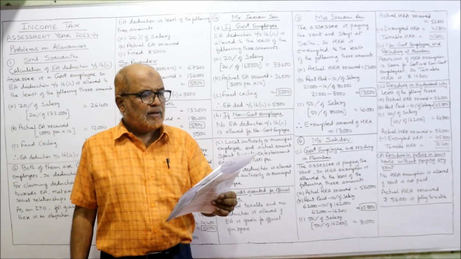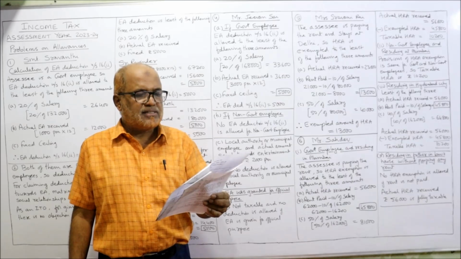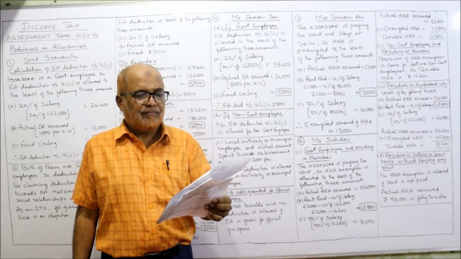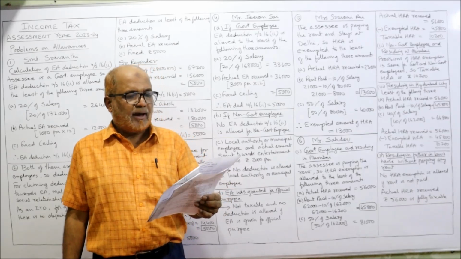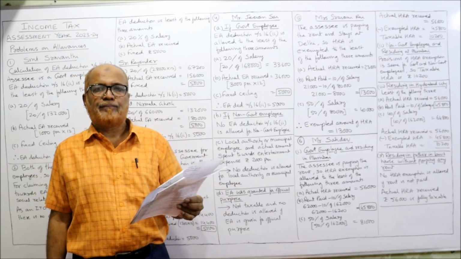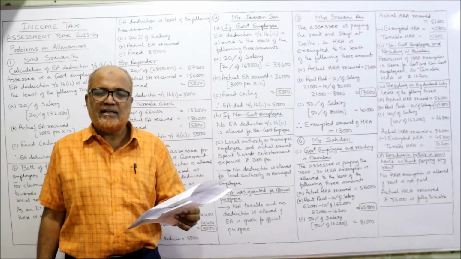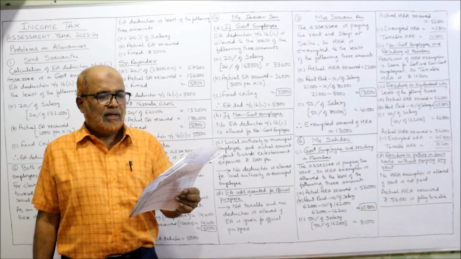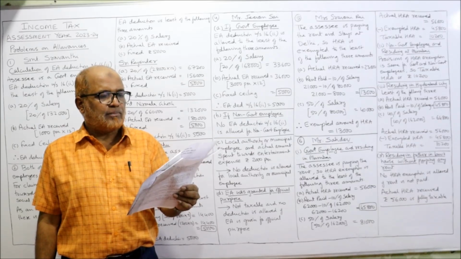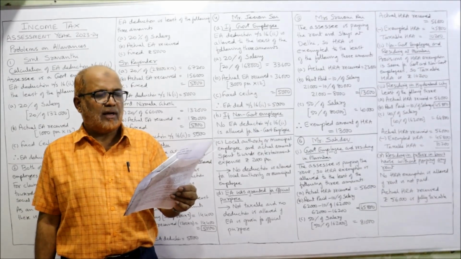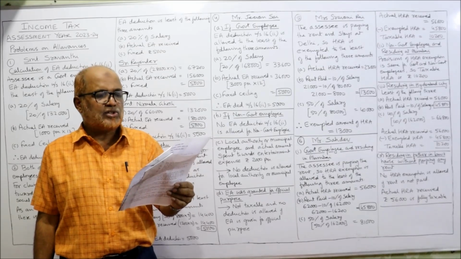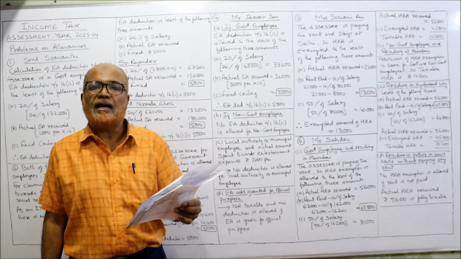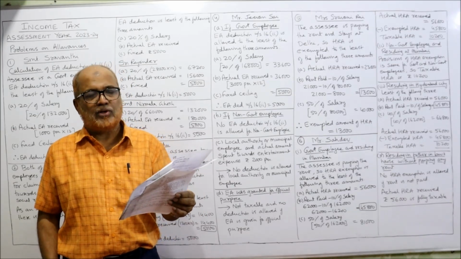Next problem. Mr. Sahadev is in receipt of 1,62,000 as basic salary, 56,000 as HRA and 27,000 as DA. It is not given that DA is entering for retirement benefit. So we should not take DA. If the rent paid is 62,000, determine the taxable amount of HRA in the following situations. 4 situations are given. In each situation, we have to find out how much is the taxable HRA. That is the new point.